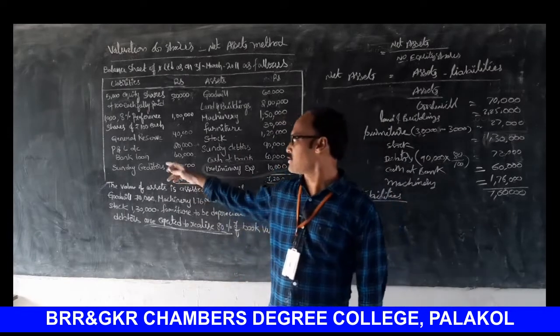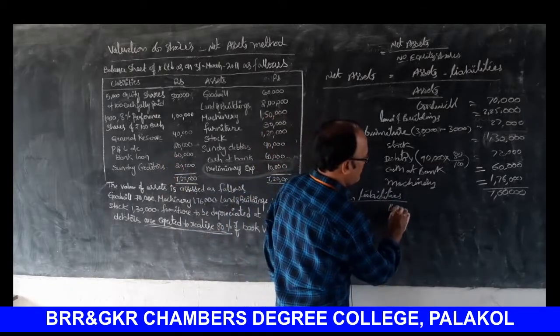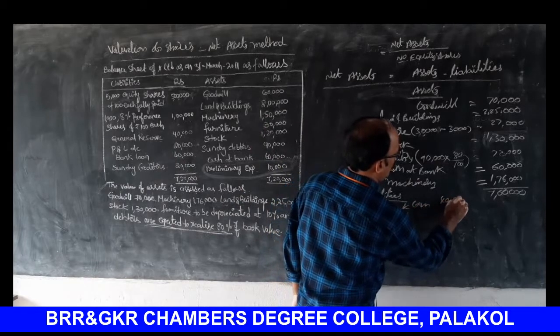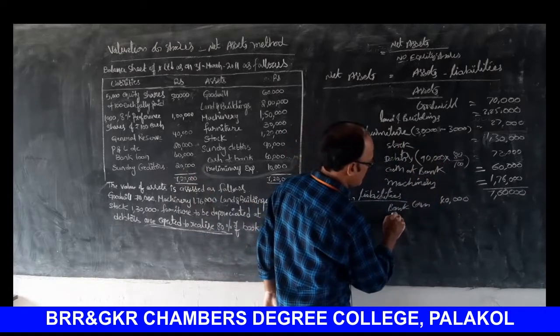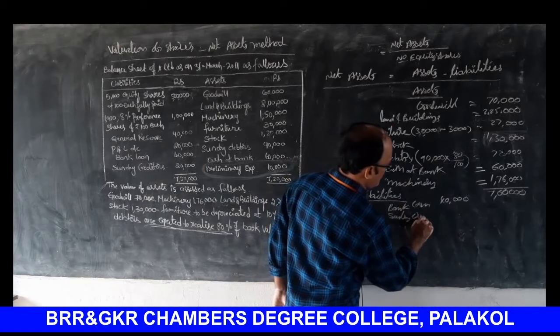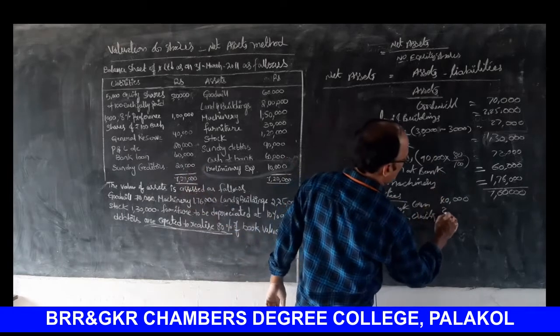Next, liabilities. Bank loan 40,000. Next, creditors, how much? 20,000.